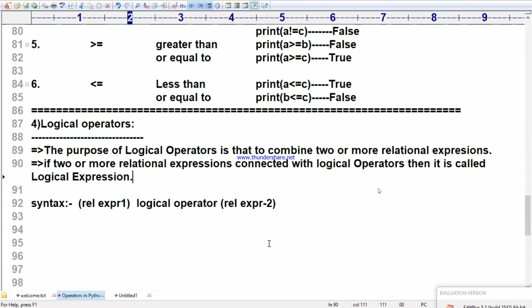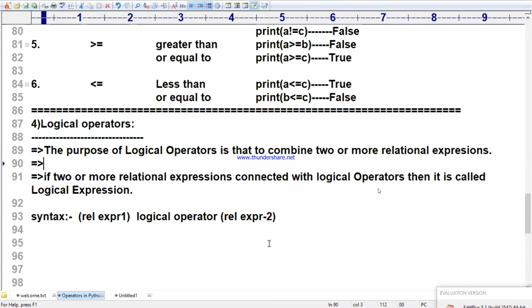In other words, I will write it: logical operators are used for forming compound conditions. Compound conditions are nothing but multiple conditions.